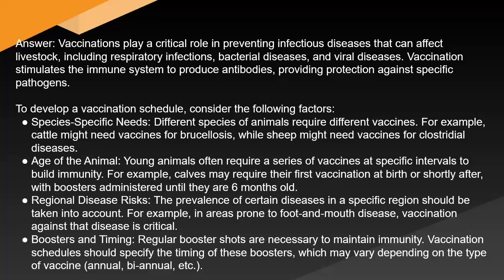To develop a vaccination schedule, consider the following factors. Species-specific needs. Different species of animals require different vaccines. For example, cattle might need vaccines for brucellosis, while sheep might need vaccines for clostridial diseases.